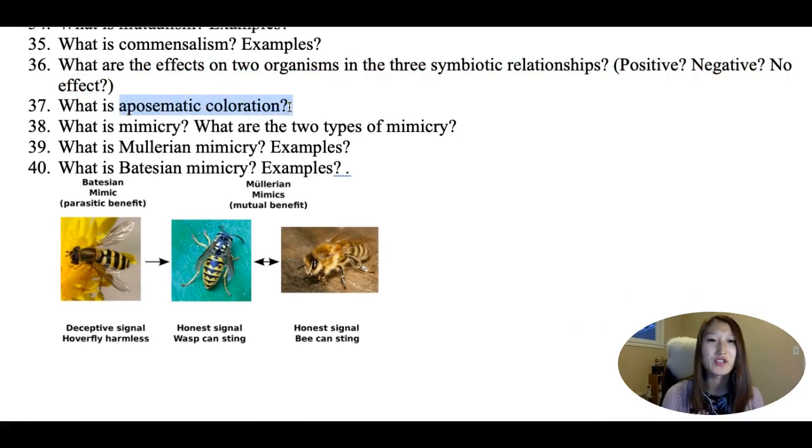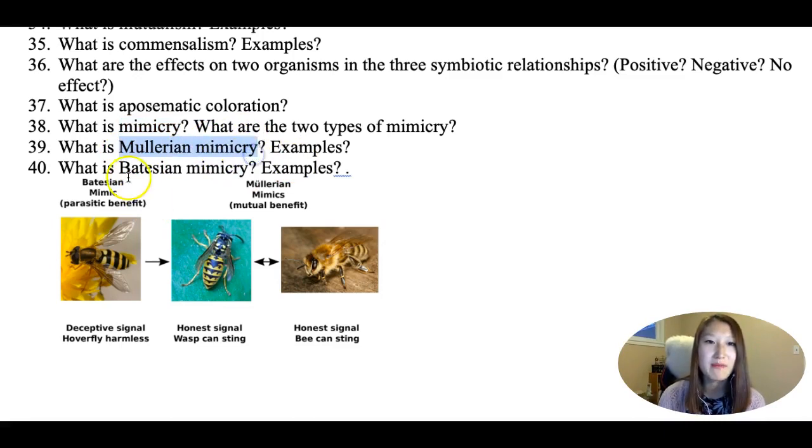Aposematic coloration is warning colors of any kind. Any color that looks very alarming to you is most likely alarming to other organisms as well. The point of that is so organisms know that it's a bad idea to eat them. Mimicry is when two types of species resemble the aposematic coloration of each other, so they look alike.